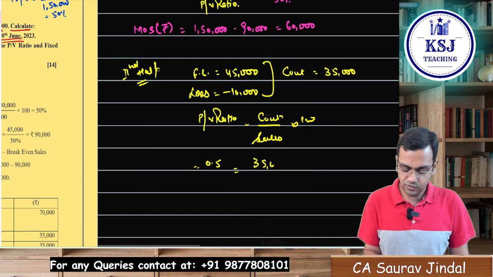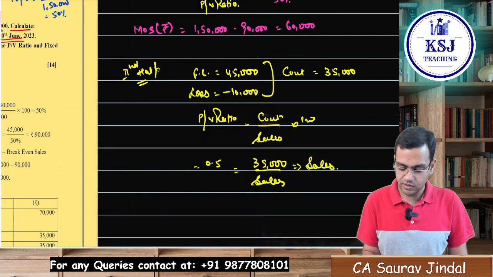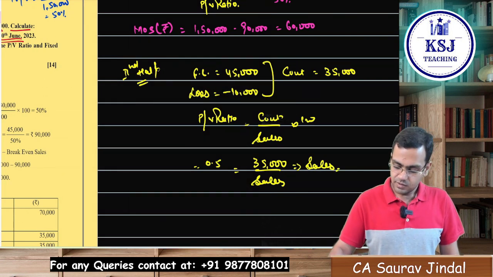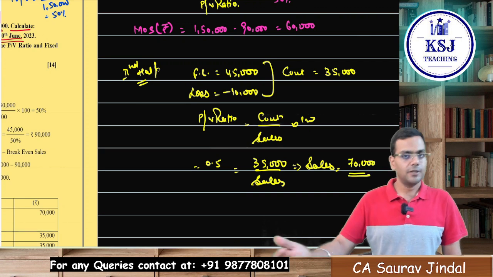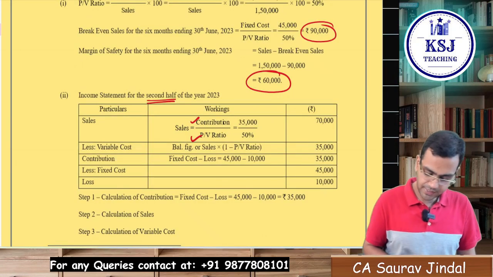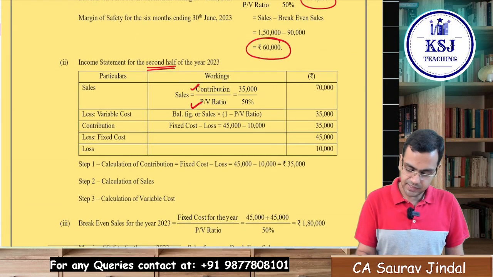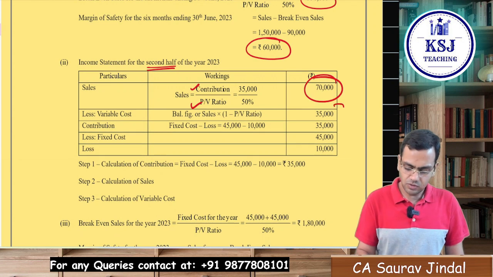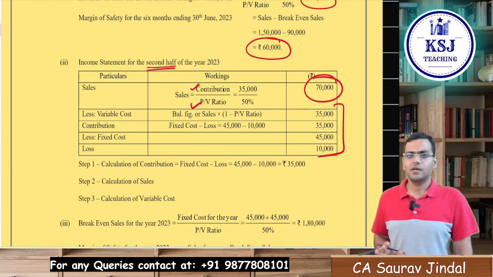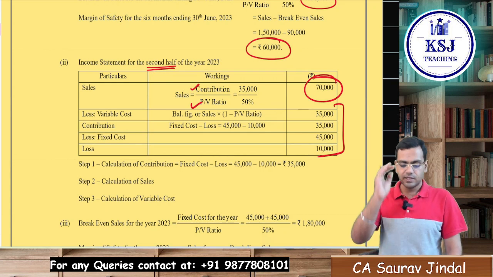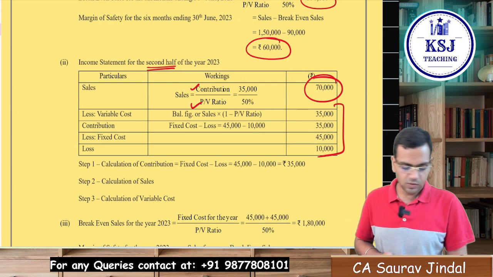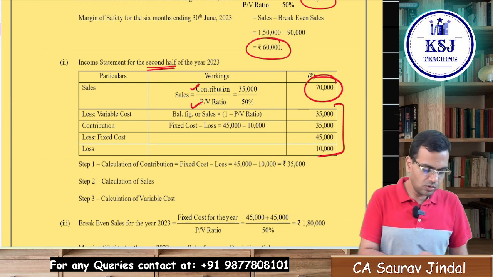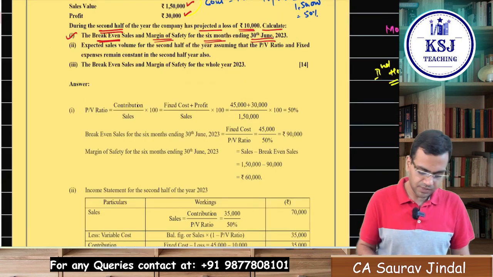Contribution is 35,000 divided by sales. So what will be the sales for the second half of the year? That is 70,000 is the sales for the second half of the year, right? No such calculations required, sir. What he is asking you is only about the sales volume. So that is what we have calculated, sir, 70,000, right? That is what is required. So no point in doing some extra calculations or something like that.